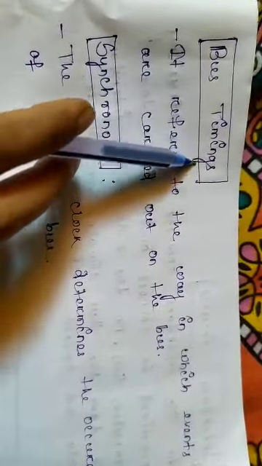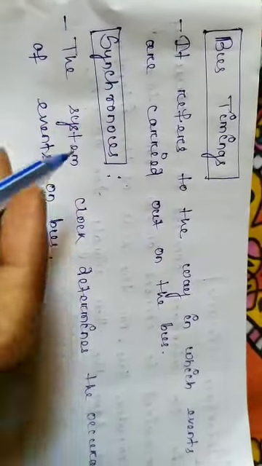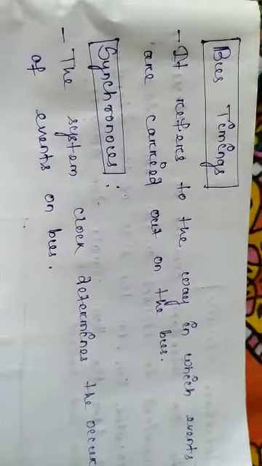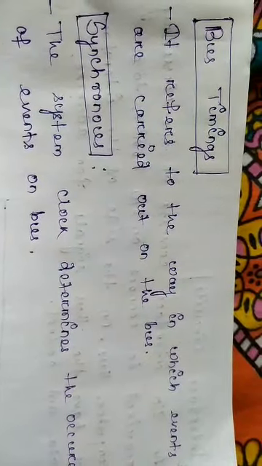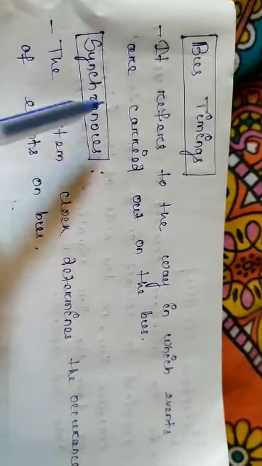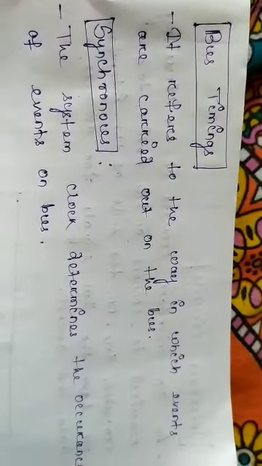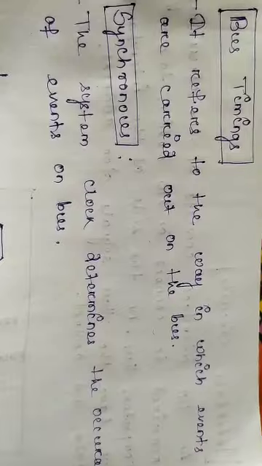The technique is the bus timing technique, but there is a concept known as the clock, or we call it the system clock, which decides when an event is going to access the bus. So bus timing refers to the way in which events are carried out on the bus. And there are two types of bus timings. The first one is synchronous and the other one is asynchronous.